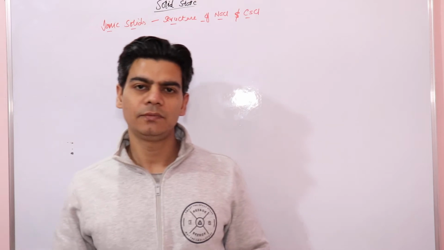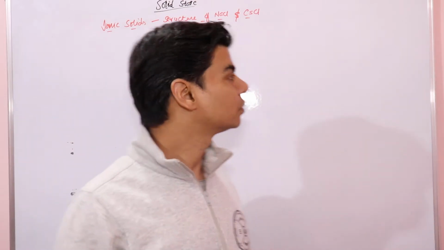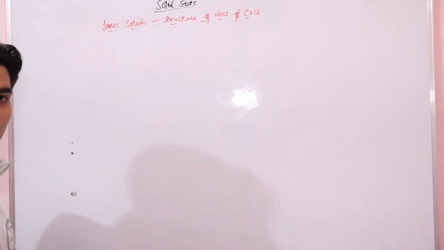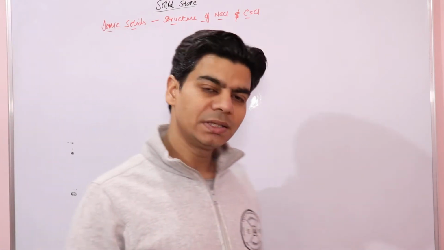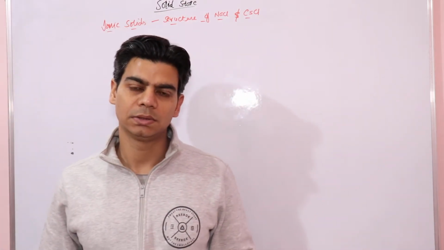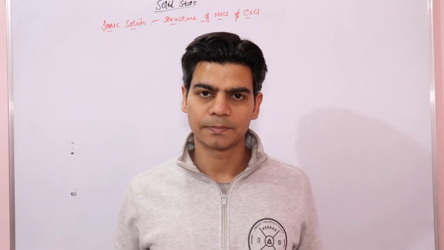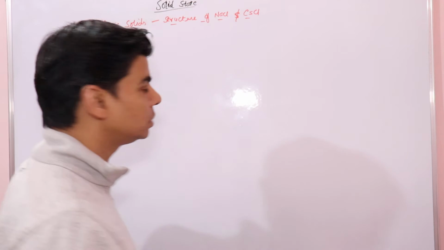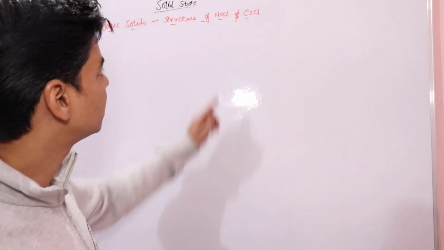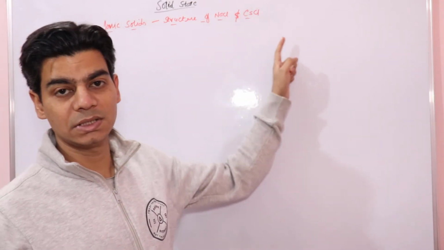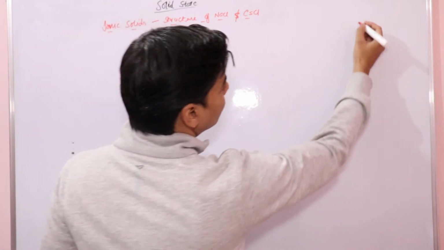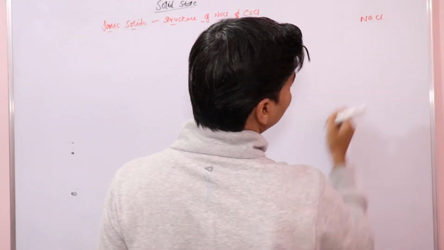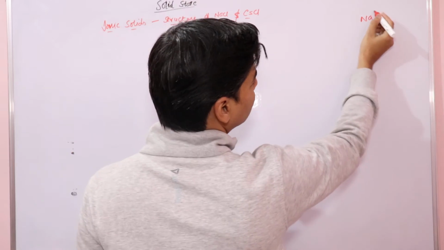Now in this video lecture we will go through another type of solids which are ionic solids, right? As the name suggests, these solids consist of ions, right? We will be going through the structure of two ionic solids in this lecture, sodium chloride and cesium chloride, right?